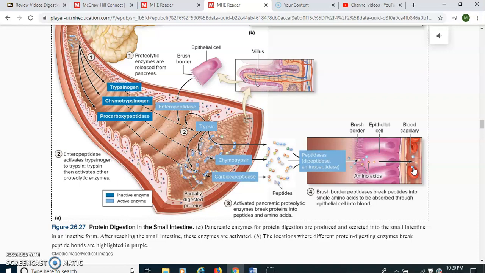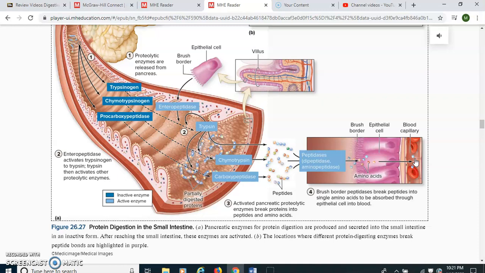That's where, if the liver needs to process or do anything different with these amino acids, it can do that. Then after the hepatic portal vein and the sinusoids, the blood gets into the hepatic vein, and from the hepatic vein into the inferior vena cava, and then on up to the heart. Then we have those amino acids in our bloodstream, and they get pumped to the rest of the body.